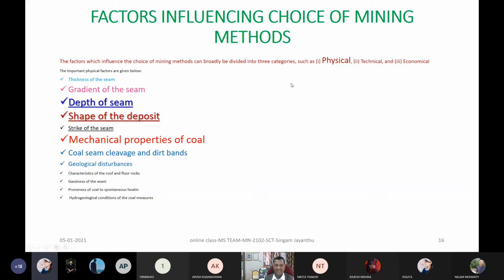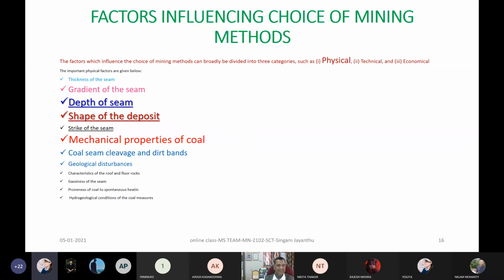As I told you yesterday, on 4th January in lecture number 9, they can be divided into 3 categories: physical, technical and economical. We started discussing some of these parameters yesterday, just like an introduction, and we will go into details today on how these aspects influence the choice of mining methods.